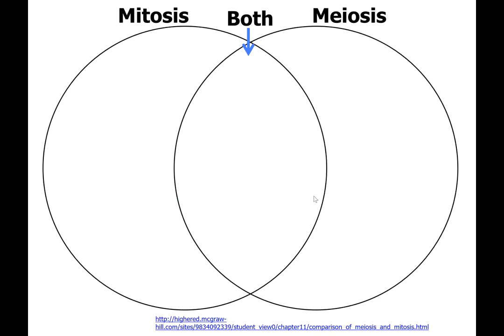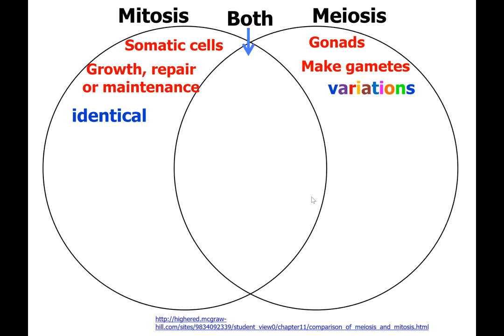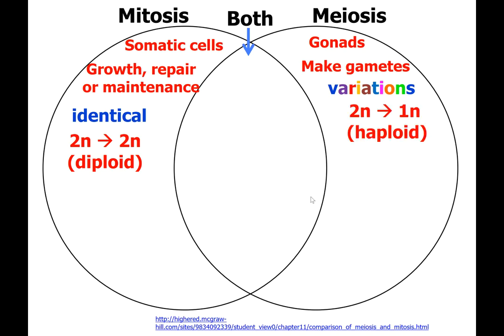Let's compare mitosis and meiosis. Mitosis is in somatic cells, so those, remember, are body cells. Meiosis happens only in the gonads. Mitosis is for growth, repair, or maintenance. Meiosis is to make gametes. Mitosis produces identical daughter cells, whereas meiosis produces cells with variations. In mitosis, we start out with a 2N cell and end up with more 2N cells. They stay diploid. In meiosis, we start out with a 2N cell and end up with 1N cells or haploid